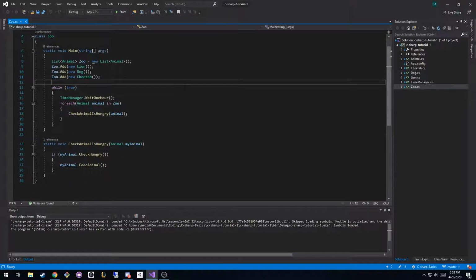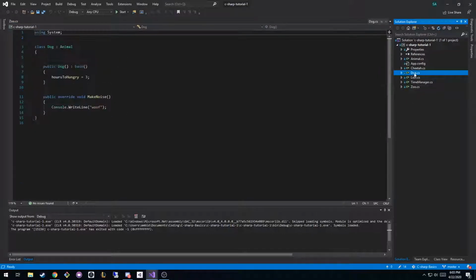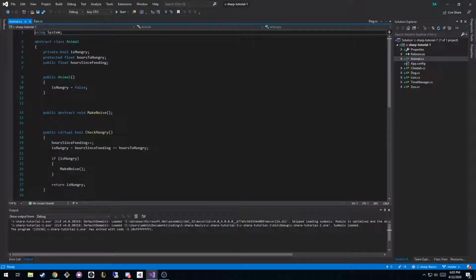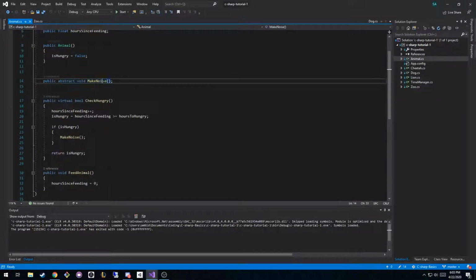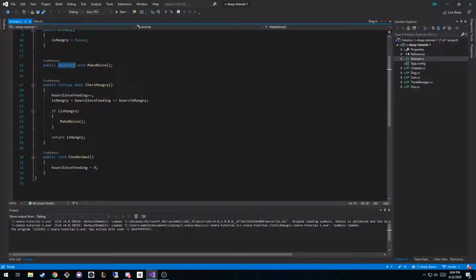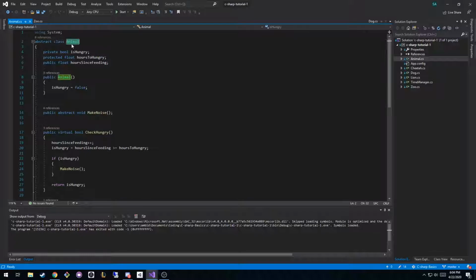So basically the plan is to go through how this is currently set up and change it. All of the classes have this make noise function, right? And it is all inherited from the parent make noise function. The make noise function is abstract, meaning that the animal doesn't make a noise, but a cheetah, a dog, or a lion would make their version of a noise. So a lion would say roar, a dog would say woof, and a cheetah would, I don't know, growl.